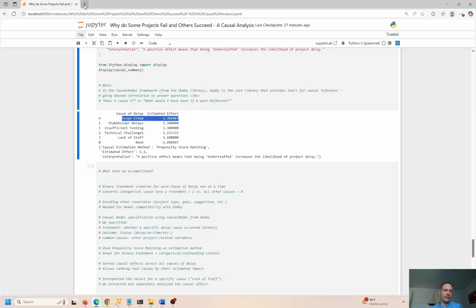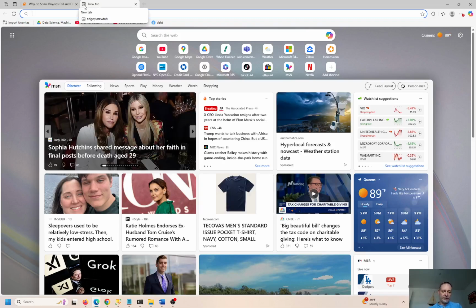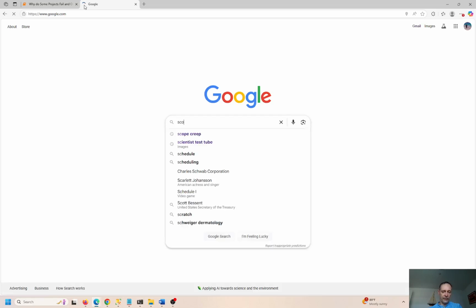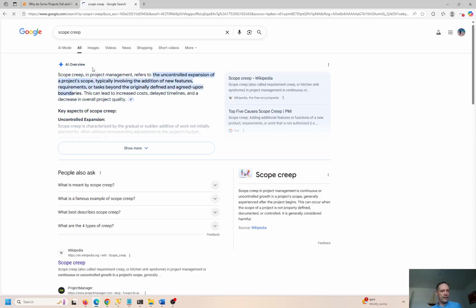So what is scope creep? I've dealt with this before when I worked in the consulting business. Google scope creep. Basically, it's when the definition of the project or the contract that you sign when you're going to do a statement of work, abbreviated SOW, statement of work. Everything is defined in the SOW, right? And this whole scope is everything that you plan to do as a consulting team. When you go into this enterprise that you're working with, everything you're going to do is the scope of the project. But sometimes you get into situations where the project expands and the scope kind of creeps outwards because you're adding in more layers and more stuff.